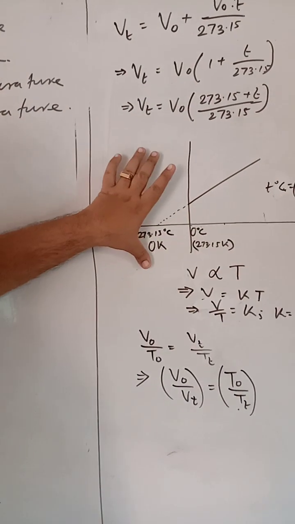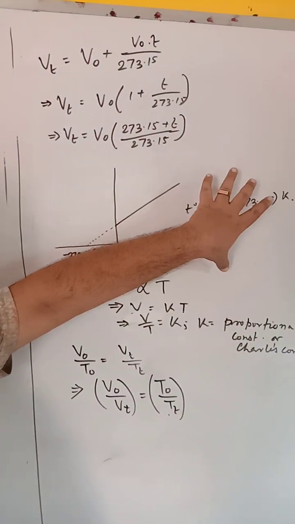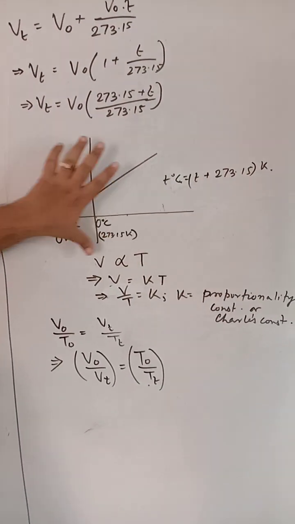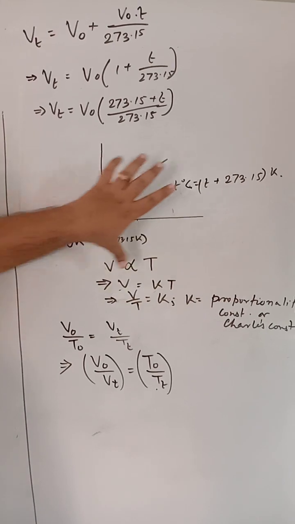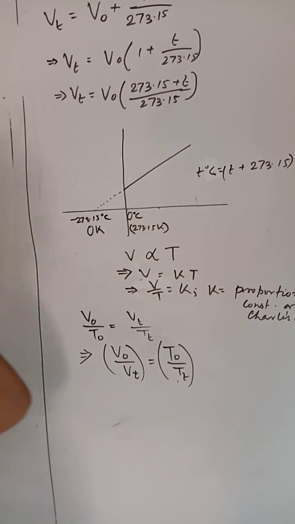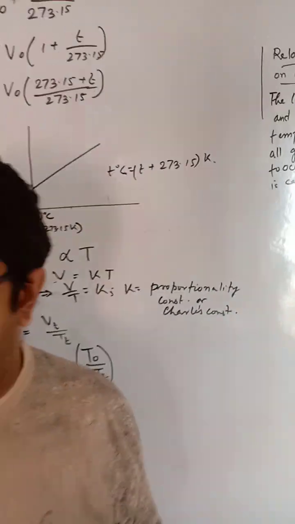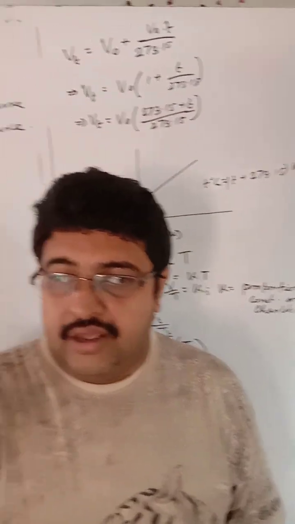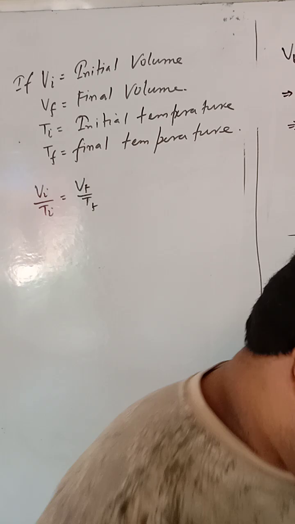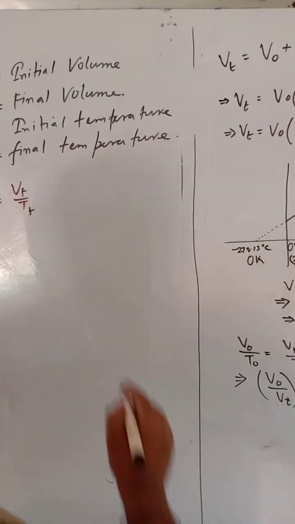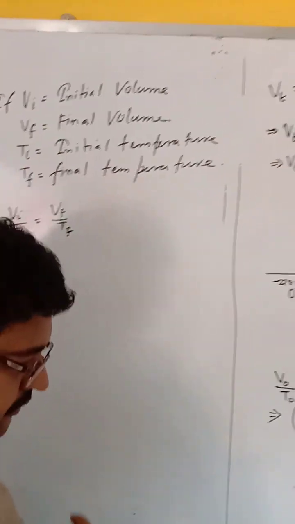And by the way, this is actually the Kelvin scale, the relationship between the centigrade scale and the Kelvin scale. So T degree centigrade is this, as I have already explained. This is the graph of the Kelvin scale, or the graph of absolute zero. The Kelvin scale of temperature, or absolute scale of temperature, is also known as the thermodynamic scale of temperature. And here we consider this only. So like this we can write.